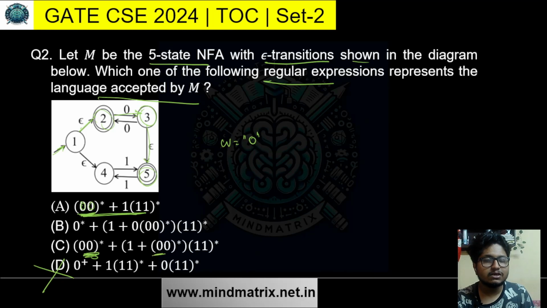It will not be accepted by C also. Here also, whenever there is a 0 it is followed by another. So these two cannot generate it. Answer B is the right answer.